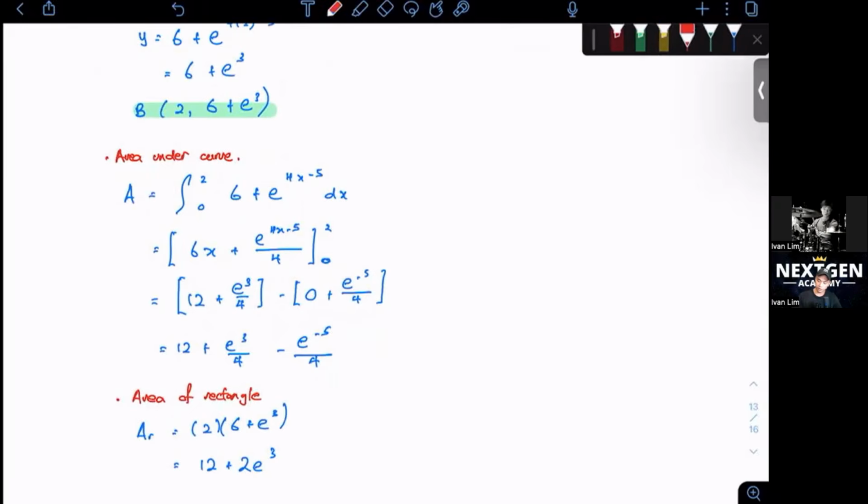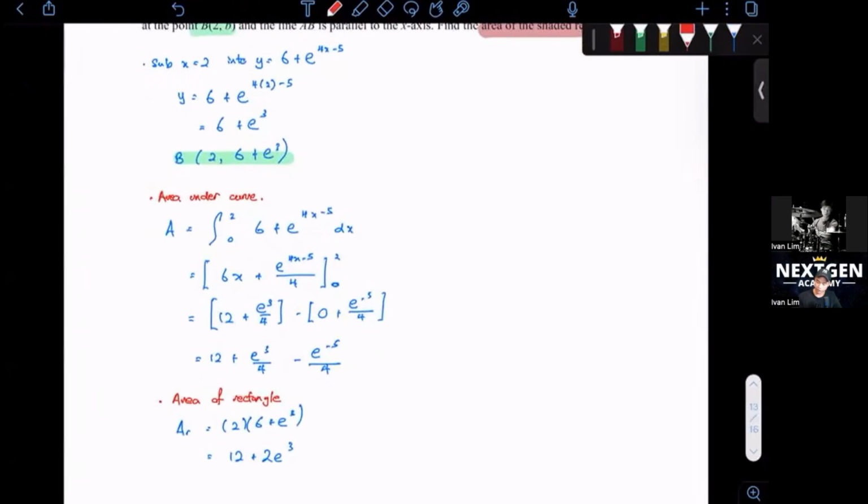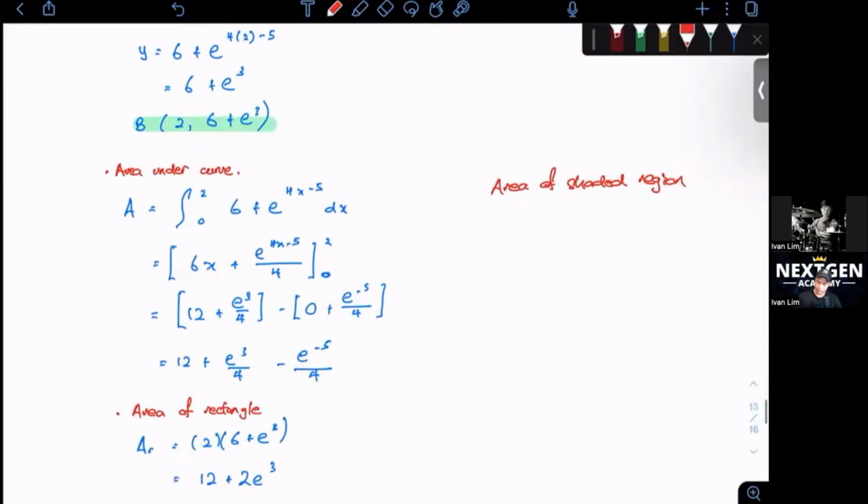And finally, we want to find the area of the shaded region. This would be the area of the rectangle minus the area under the curve.